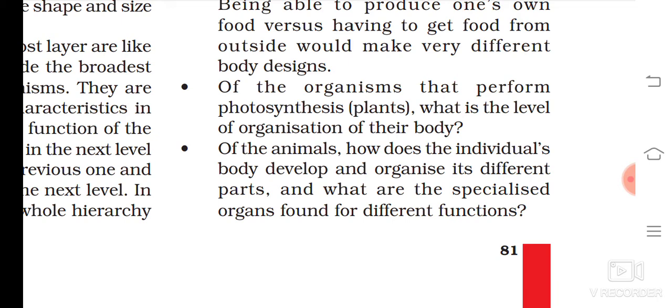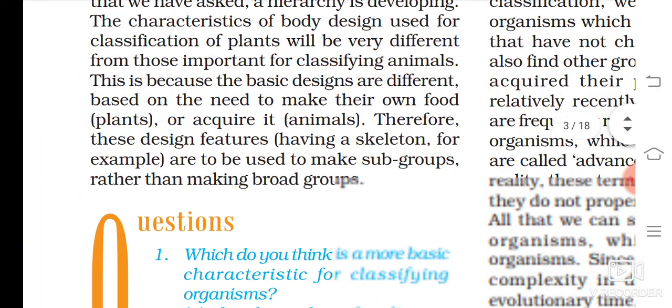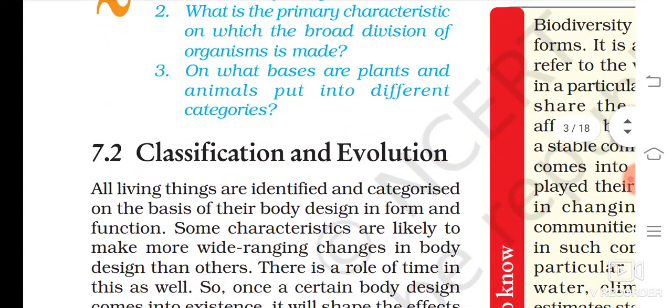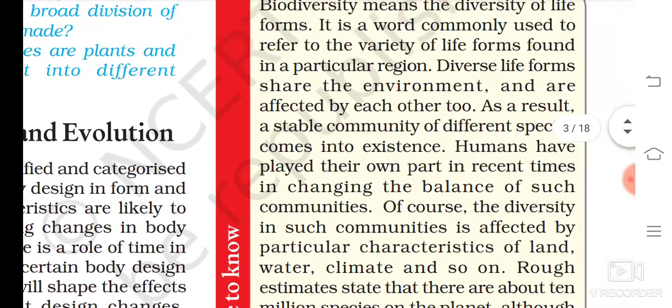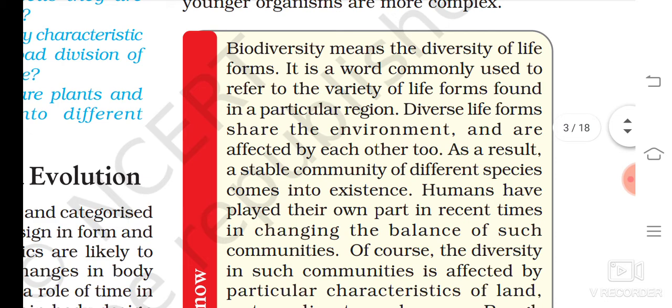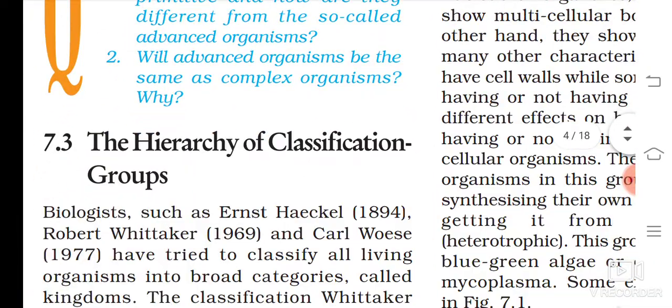All these functions are done by tissues responsible for various functions in Animalia, that is, the Animalia group. But that is excluded. These are all excluded. 7.1 is excluded, 7.2 is also not there, so cut that too. Classification and evolution, at least you can read this block. Biodiversity means the diversity of life forms. You can read this block. 7.3 is also not there.